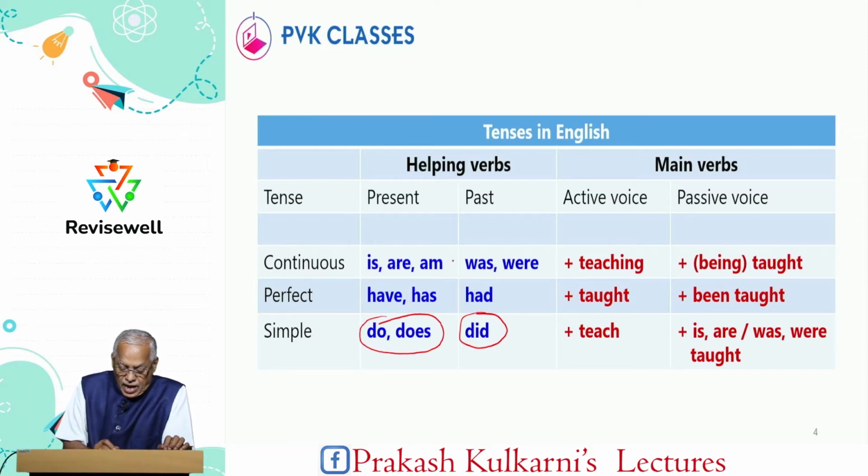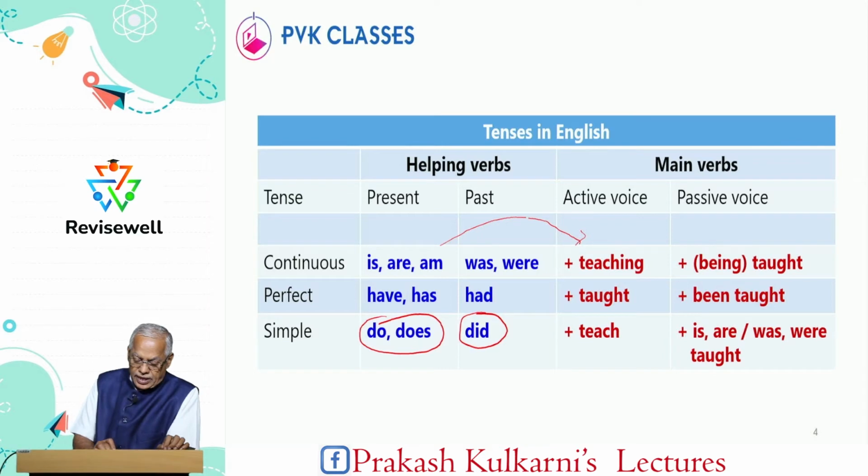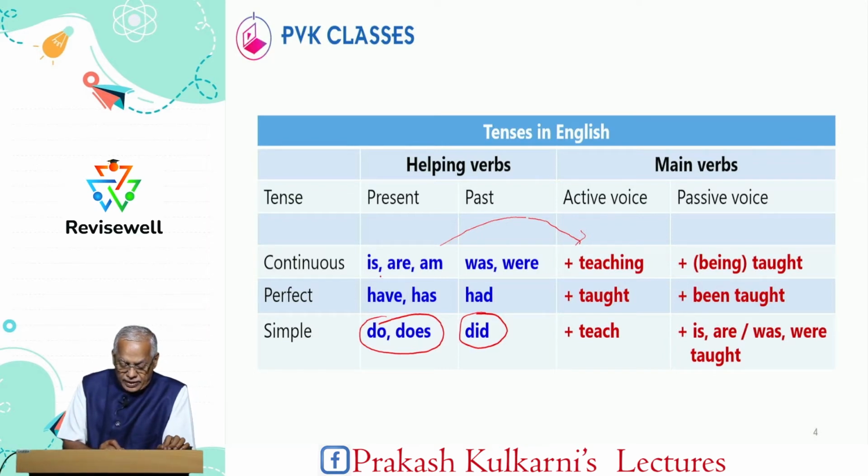And remember, after am, is, are, ing verb is coming. I am teaching, she is teaching, they are teaching. So if am, is, are, any one is there, it is a present continuous tense. I was teaching, we were teaching. So was and were are past tense verbs, and it is followed by ing verb. This is called ing verb or fourth form of the verb. And if the same verbs are followed by V3 verb, it is called passive voice.